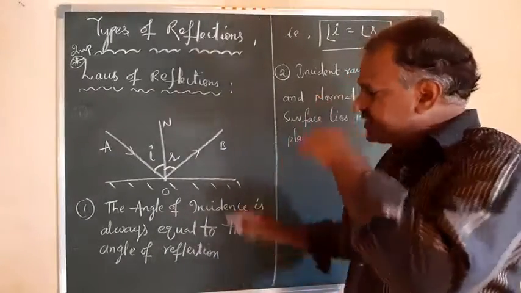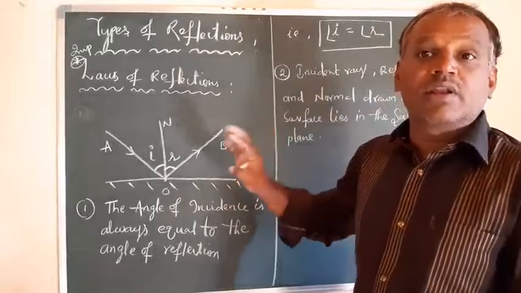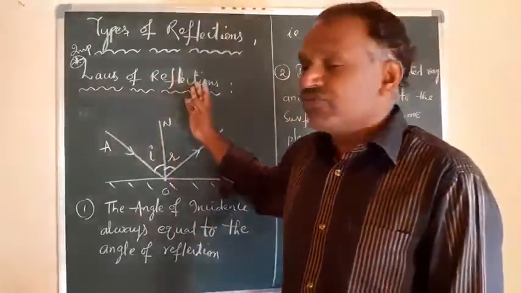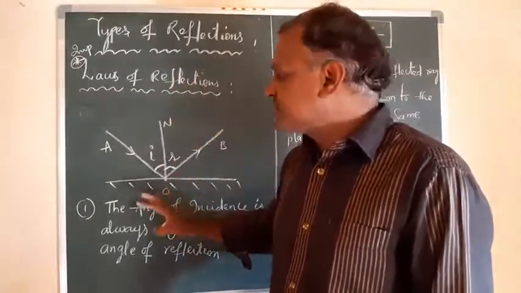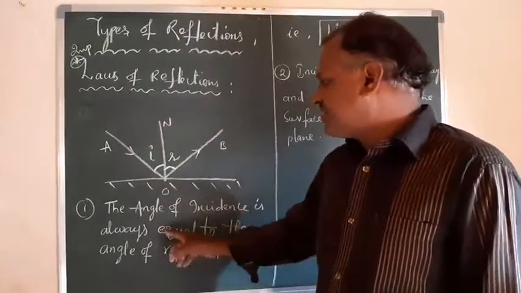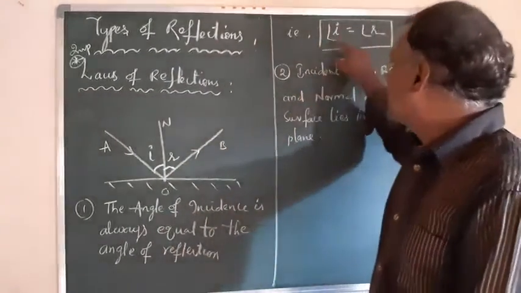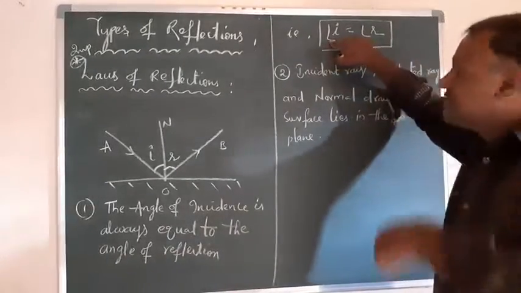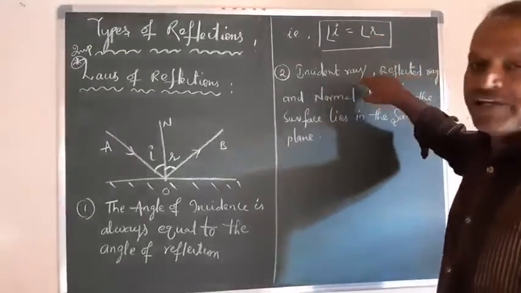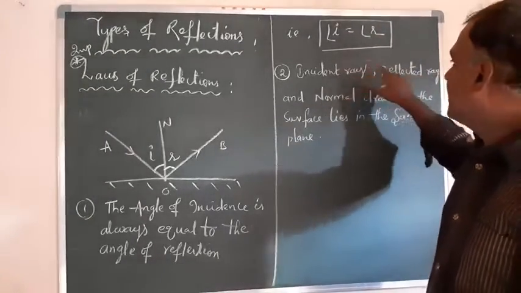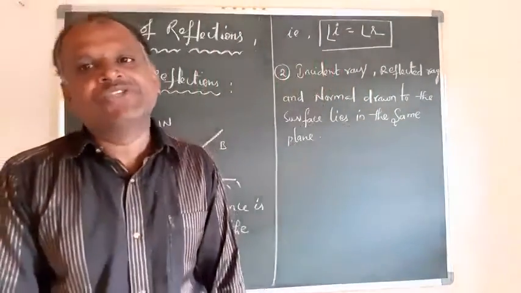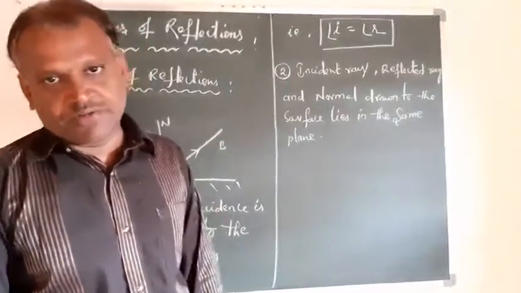It is important that you remember the laws of reflection. We also have laws of refraction, but as of now we are discussing only the reflection process. What are the laws of reflection? The angle of incidence is always equal to the angle of reflection, that is, I is the angle of incidence, R is the angle of reflection, I is equal to R. And the second law is that the incident ray, reflected ray, and normal drawn to the surface always lie in the same plane. These two are the laws of reflection.